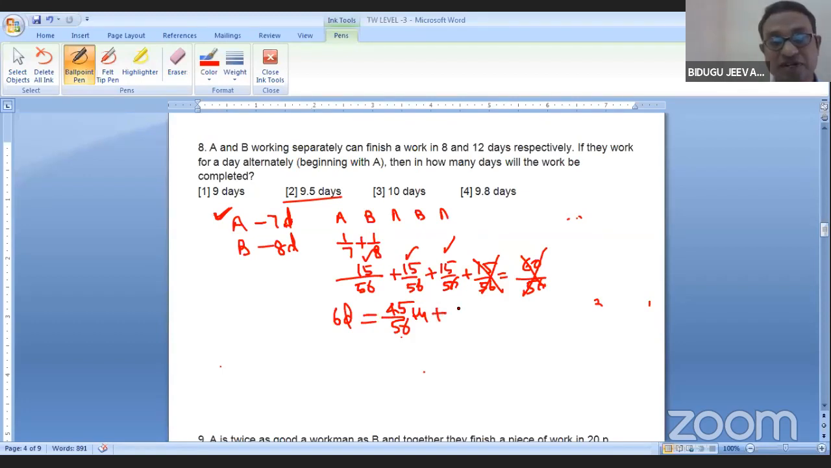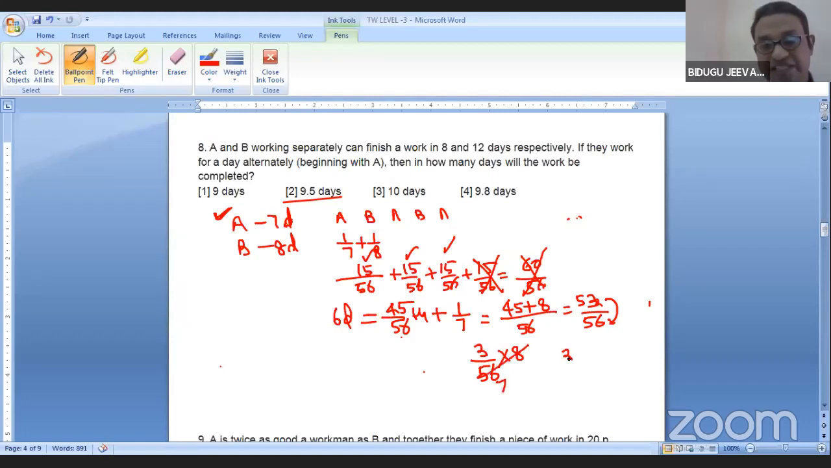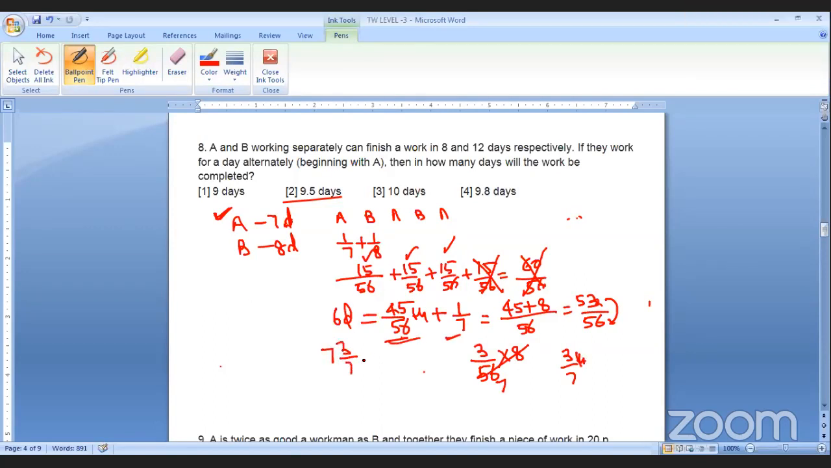7th day, who has to work? A. Capacity 56: 45 plus 8 is 53 by 56. So what is the remaining work? 3 by 56. This can be done by whom? B. His capacity is 8, so he'll take only 3 by 8th part of the day. So altogether, 6 days plus 7th day, 6 and 3 by 8 days. Closed. I hope you understood.